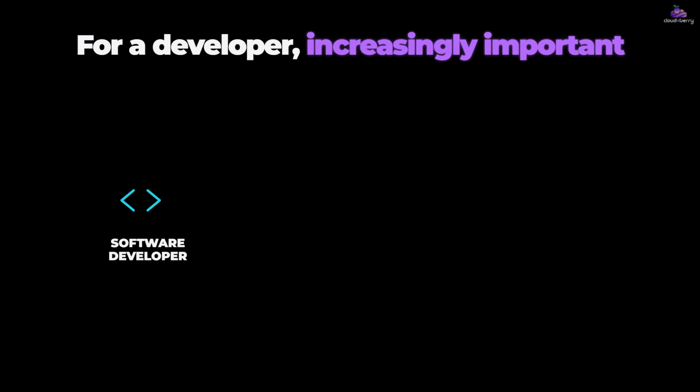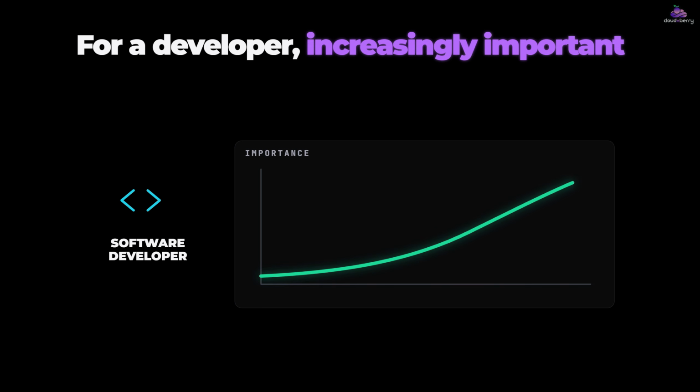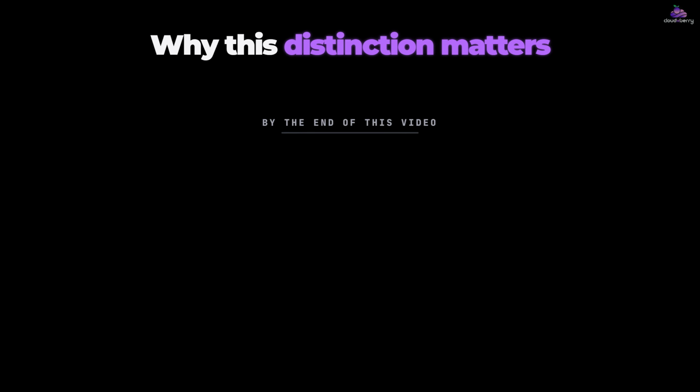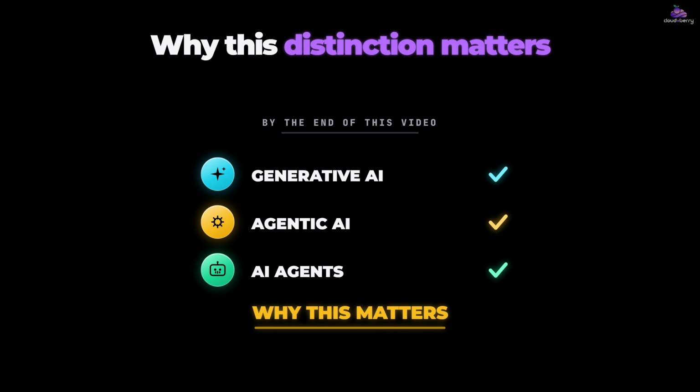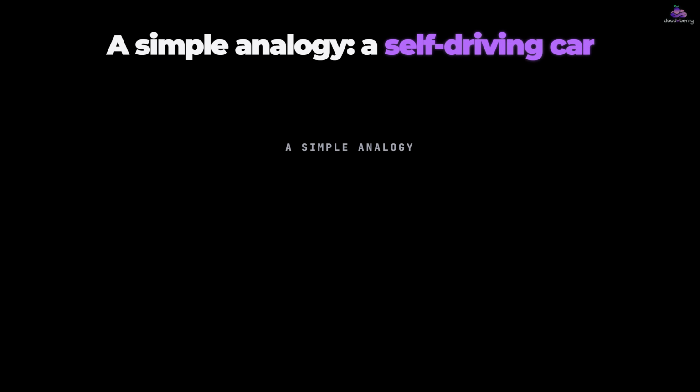And if you're a software developer, understanding this difference is becoming increasingly important. By the end of this video, you'll clearly understand what generative AI, agentic AI, and AI agents are, and why this distinction matters. Let's start with a simple analogy.